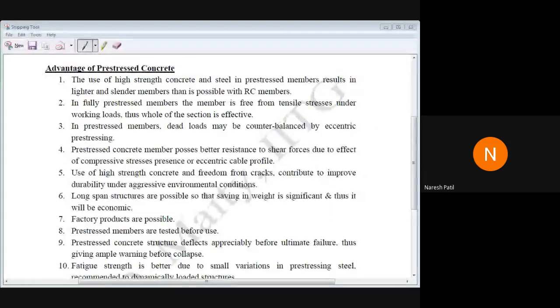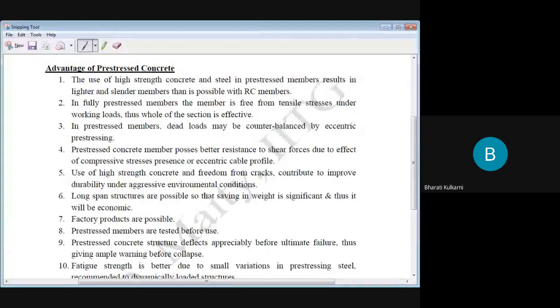Advantages of pre-stressed concrete. Is it visible or no? Okay, I'll try once again. Now please let me know. Yes, sir, visible. Okay, thank you very much.